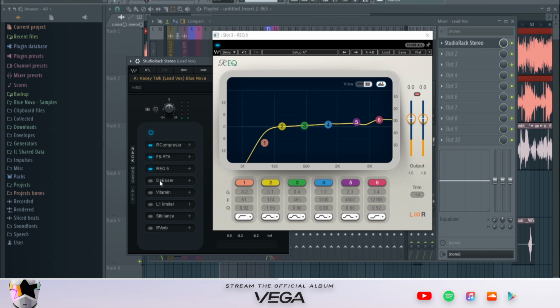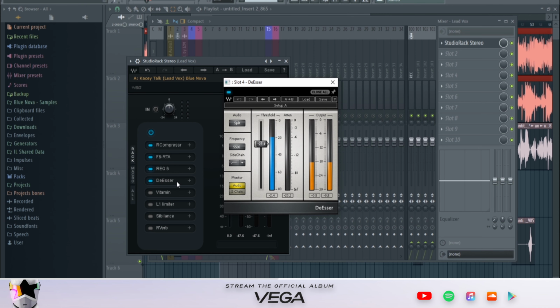So after that, we're moving to the next thing, which is a de-esser. With the de-esser by Waves, all I'm doing is bringing down the threshold towards the lowest part. And sometimes with the de-esser, you can push the threshold a little bit more just so that it's taking care of the sibilance in your vocals. So these are the settings that I have.